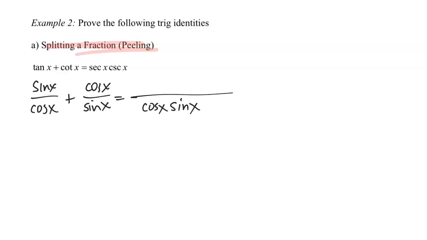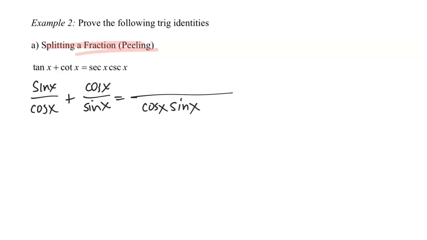Now, I want to pause for just a second here and explain this as well as I can. What I notice, looking at the target, which is secant x times cosecant x, is that this denominator right here is going to get me to that target, because if I can move those to the numerator using a reciprocal identity, I'm done.